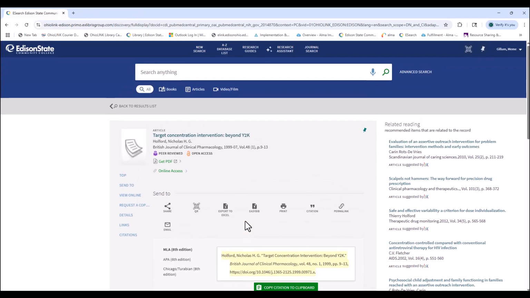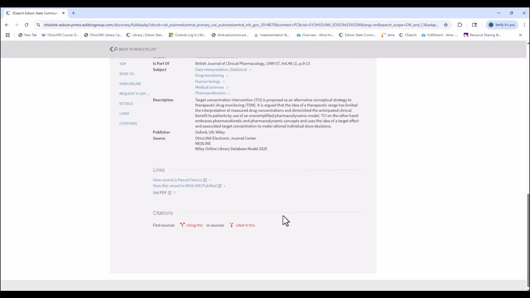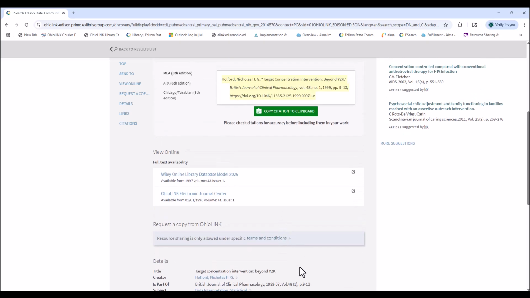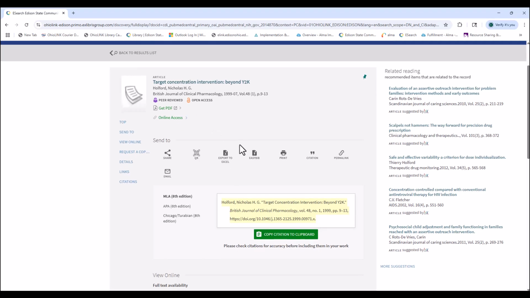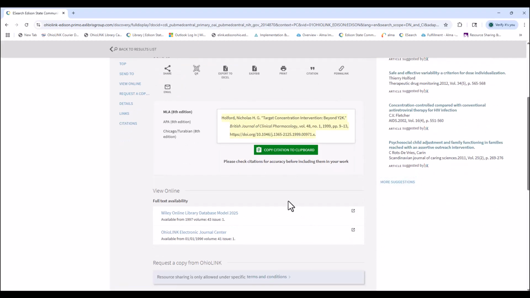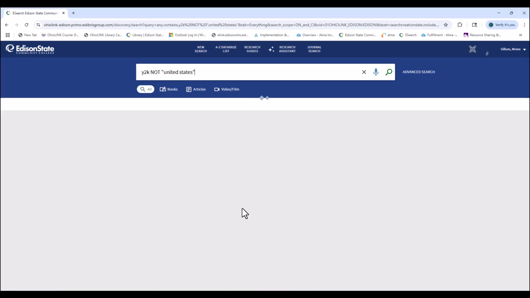And again, on this page, I'd like to highlight a few things in addition to getting the summary of the article, so you would know if this was something you were looking for or not looking for specifically. And if it was, by giving you the overview, you can then go to the PDF, or you can go back to your search results. In regard to this, this also provides related reading that you can go through that are associated to Y2K and the context of this article. And there's more suggestions if you want to go down there. So you can look at those, or we can go back to our results.